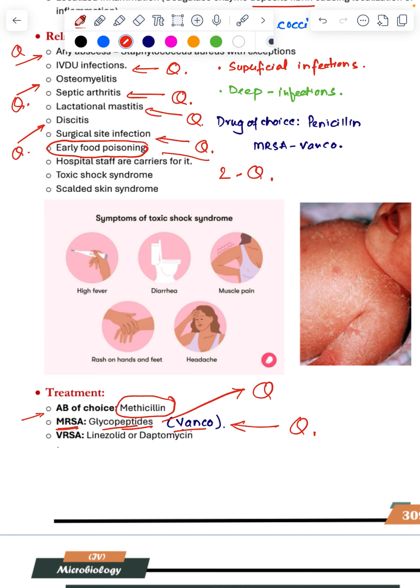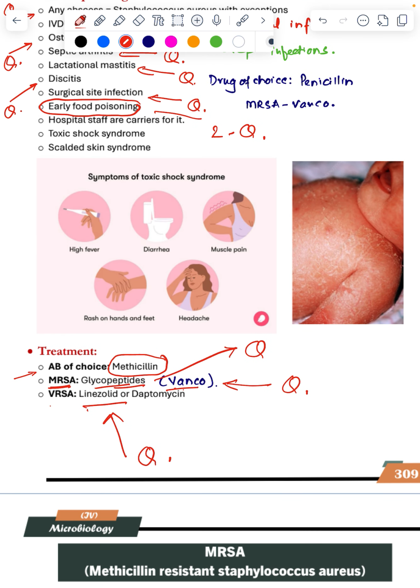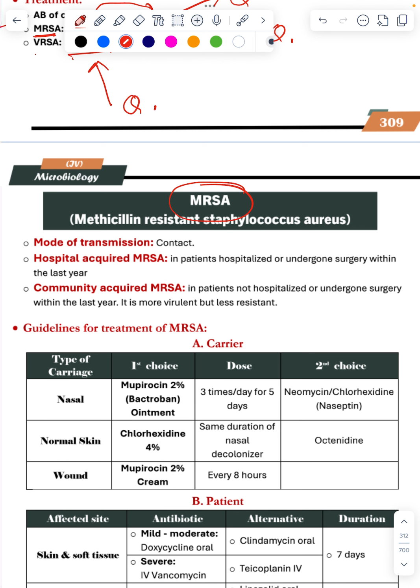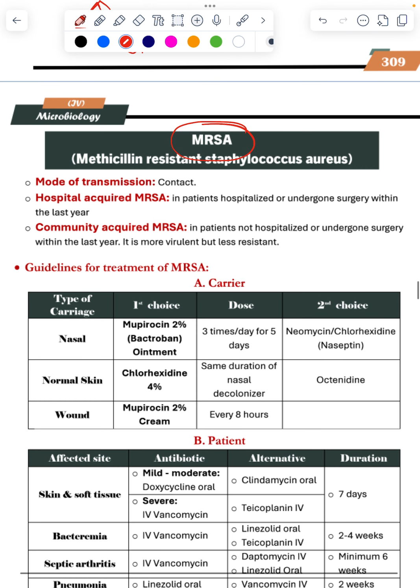If this is resistant to vancomycin, linezolid. This is a question. Second line. This is toxic shock syndrome. So many questions on MRSA. This is also interesting. The basic is transmission is by contact, hand to hand. So this is a question. Hand cleaning, hand washing, is an important step in the hospital wards and all that. It is transmitted from the hands.